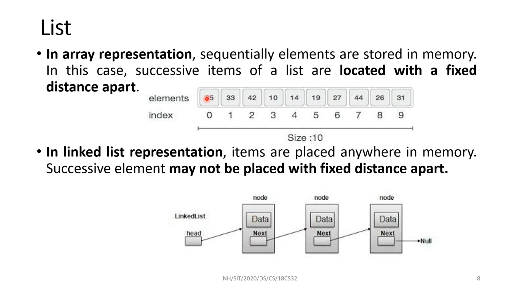So as I told, in the case of an array, the address of the first element is 1000, the address of the second element is 1004, 1008, 12, 16, like that. These addresses are all sequential, but in case of linked list, these addresses need not be sequential, it can be anywhere.